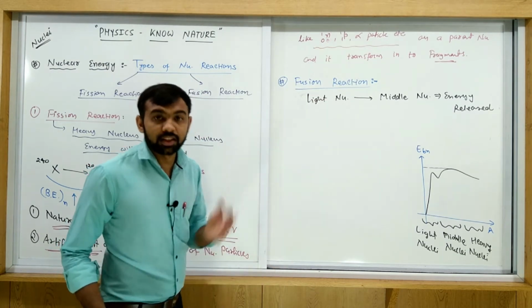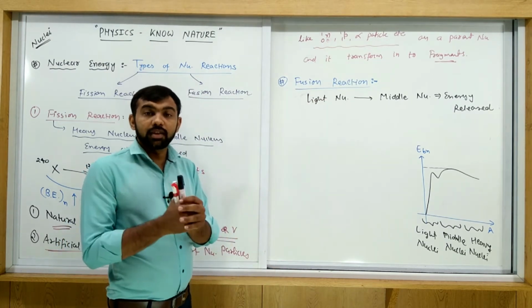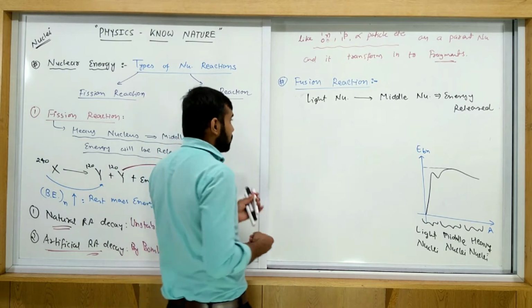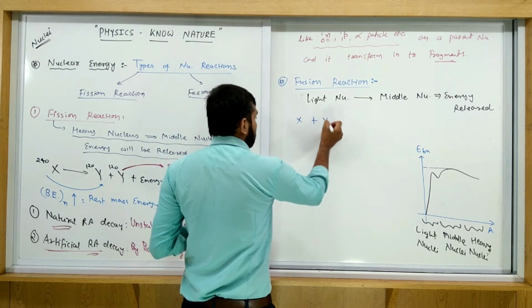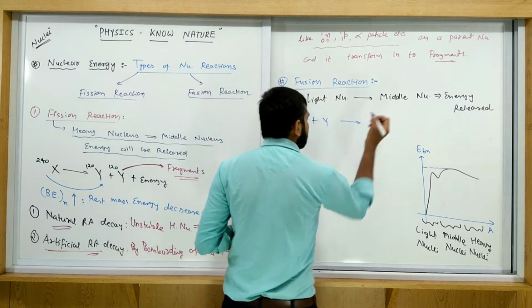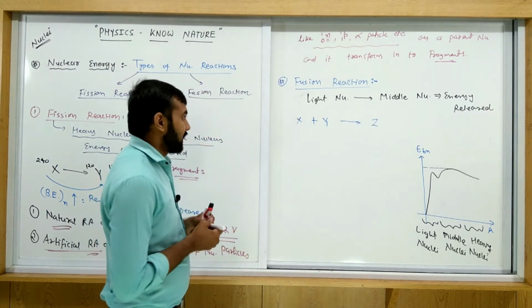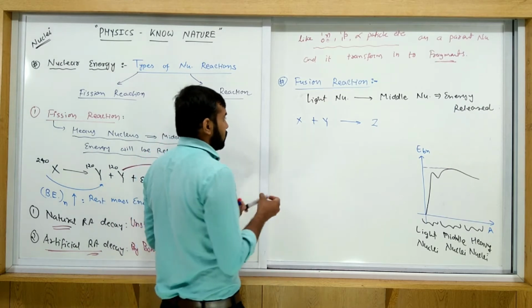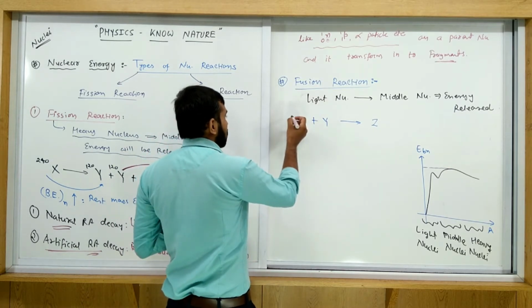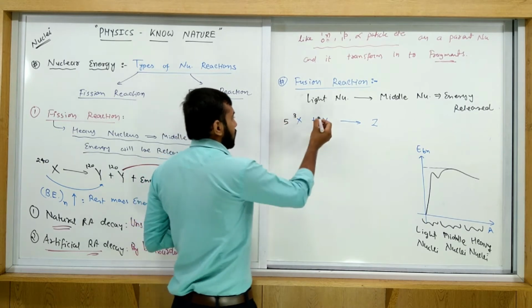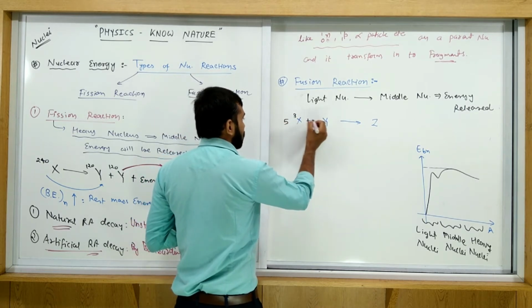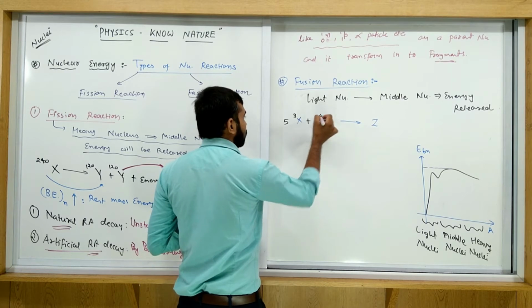Fuse, you remember like this, fuse means combine with each other. For example, suppose x plus y is transformed into z. Let's write some data here: x with 3 and 5, plus y with 10 and 4, like this.